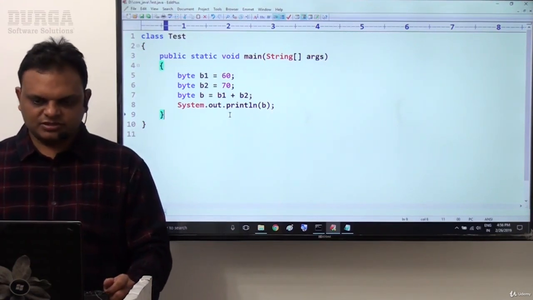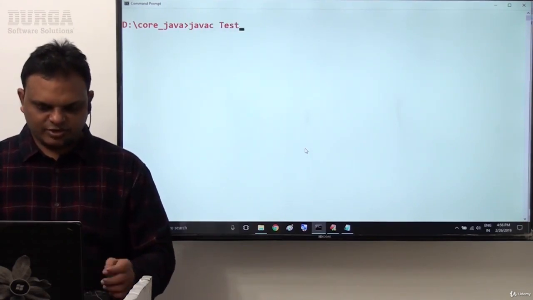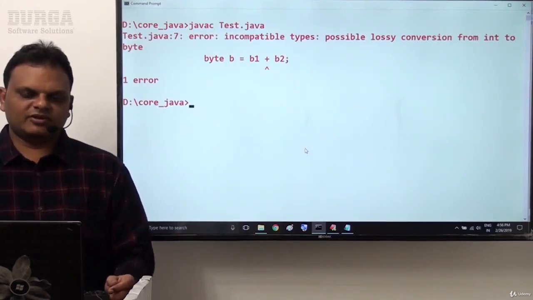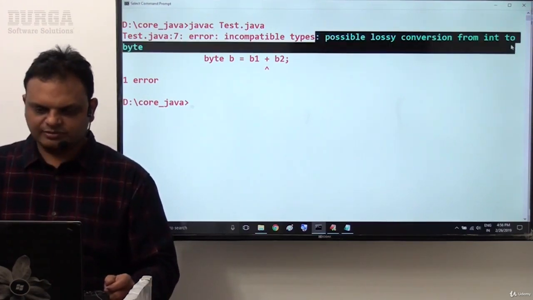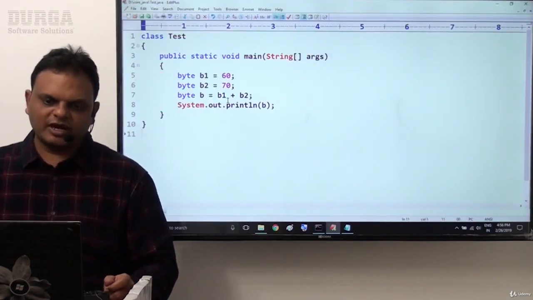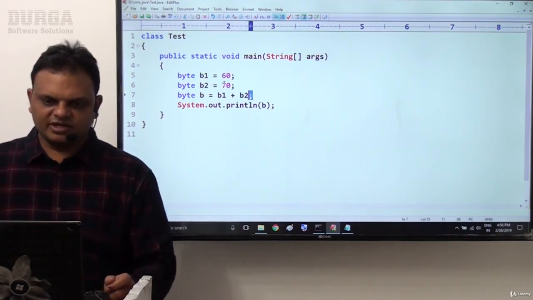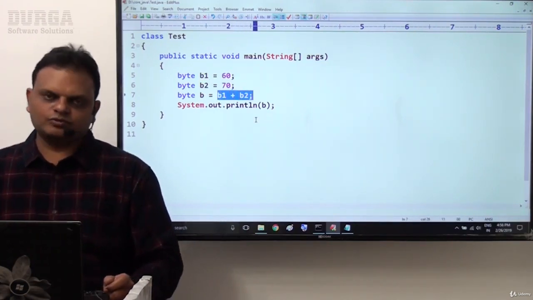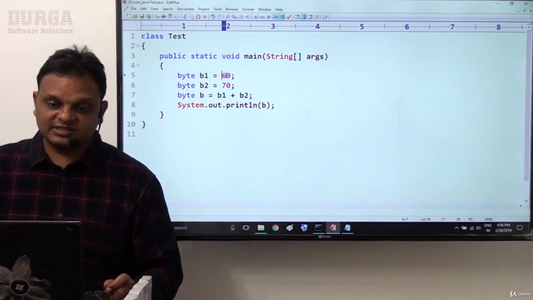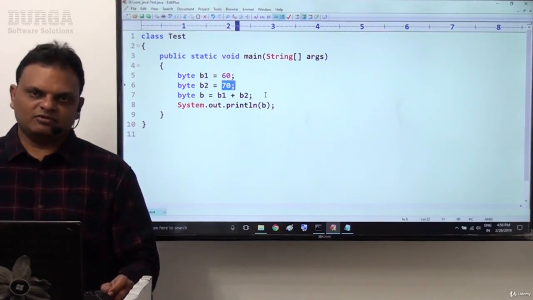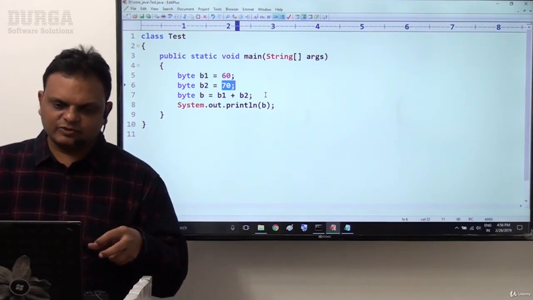Right, now let me check this. We are going to get a compilation error. javac Test.java. Here we are getting a compilation error: incompatible types, possible lossy conversion from int to byte. You might have thought: b1 value is 60, b2 value is 70, b1 + b2 means 60 + 70, which is 130. 130 is exceeding the max value of the byte.